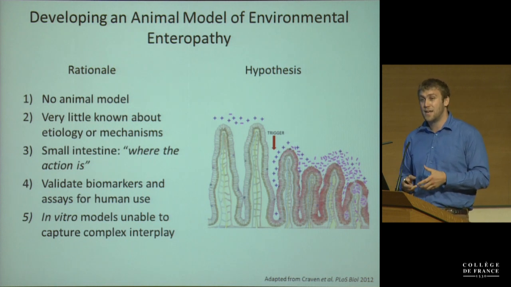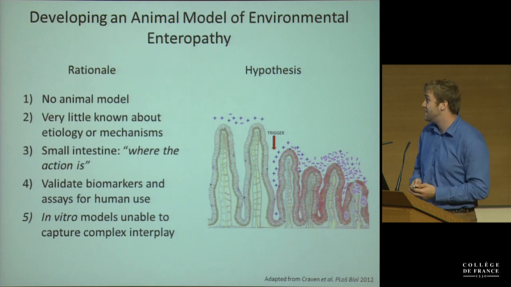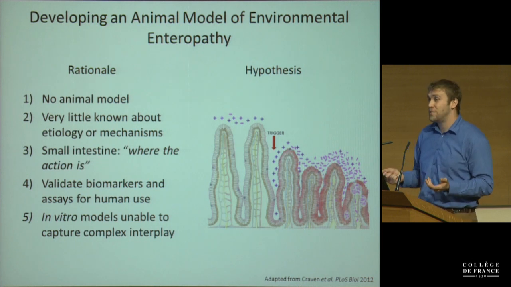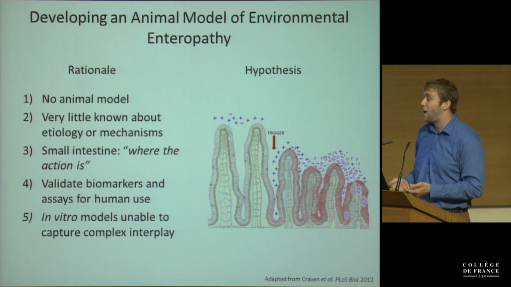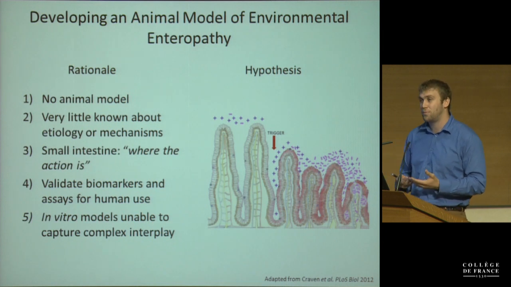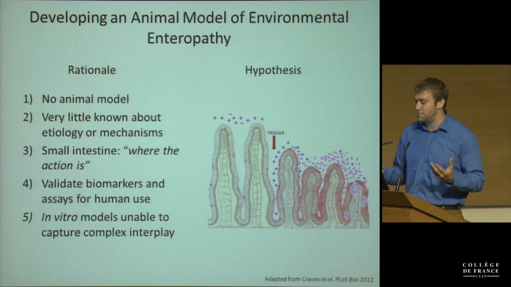And I think that's because the small intestine in humans is quite hard to sample, and that's where all the action is in this disease. So another reason why you'd want an animal model is to try to validate biomarkers for human use. And I think that if you're trying to use an in vitro model, this wouldn't really capture the complex interplay between the microbiome, metabolism, and nutrition.